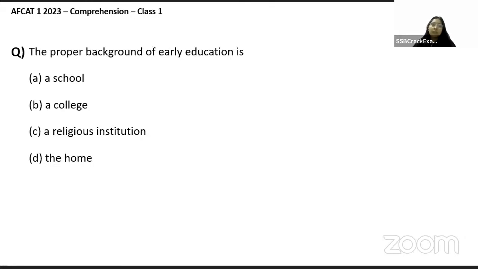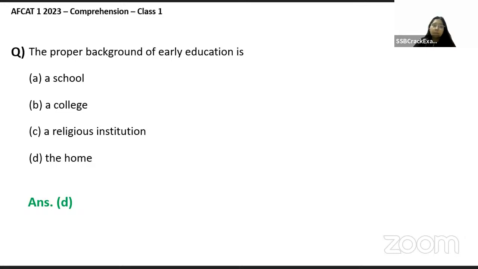Okay, yes, absolutely right. We have already done this. It was given there that when we talk about a person's background, the proper background, yes, our child's home is their first school, right? Where they start learning, right? So we can say home. Absolutely right, out of these options.